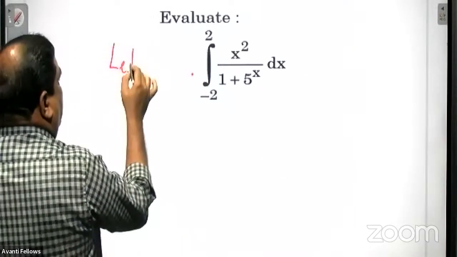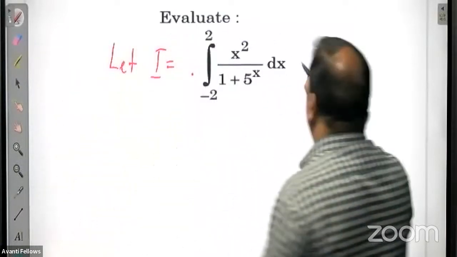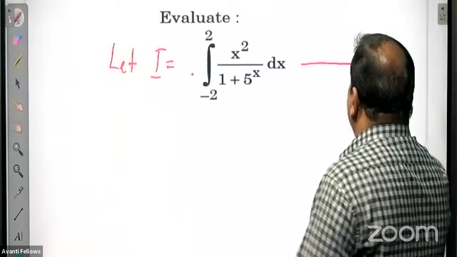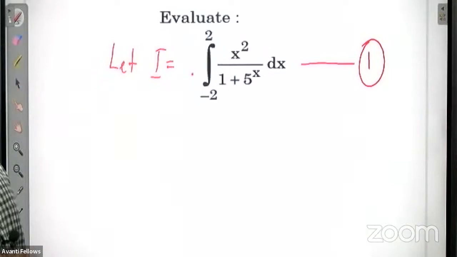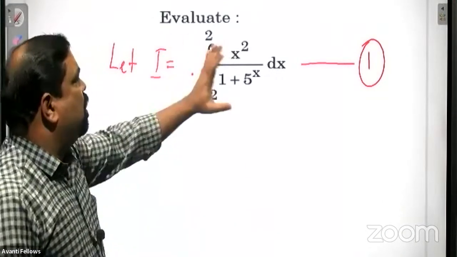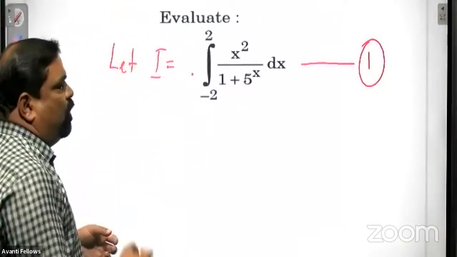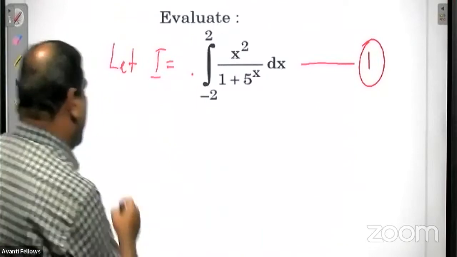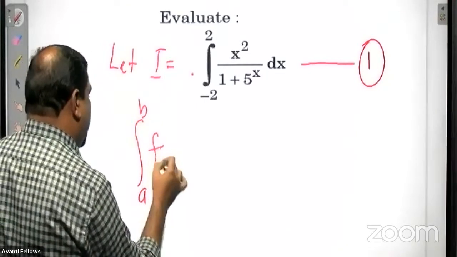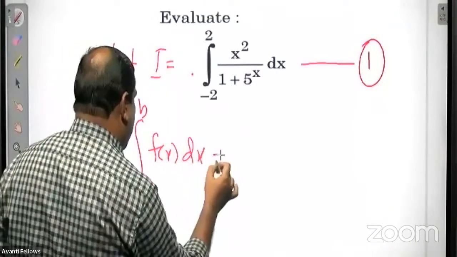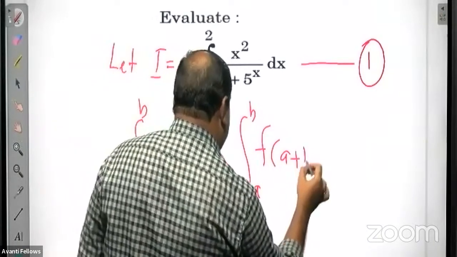Let us take this integral as I. Before applying the definite integral property, I have taken this integral as I. Now I am going to apply one of the properties: integral from a to b f of x dx is the same as integral from a to b f of a plus b minus x dx.